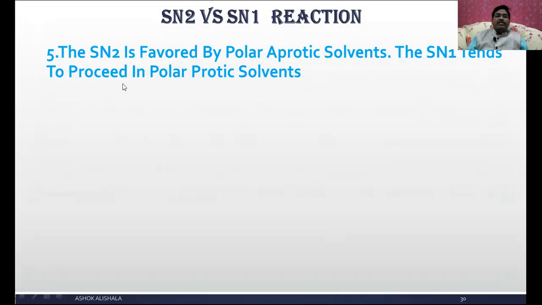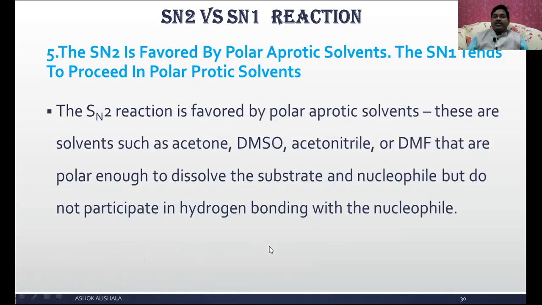The fifth point: the SN1 tends to proceed in polar protic solvents. The SN2 reaction is favored by polar aprotic solvents. These are solvents such as acetone, DMSO, acetonitrile or DMF, that is dimethyl sulfoxide, dimethylformamide, that are polar enough to dissolve the substrate and nucleophile, but do not participate in hydrogen bonding with the nucleophile.